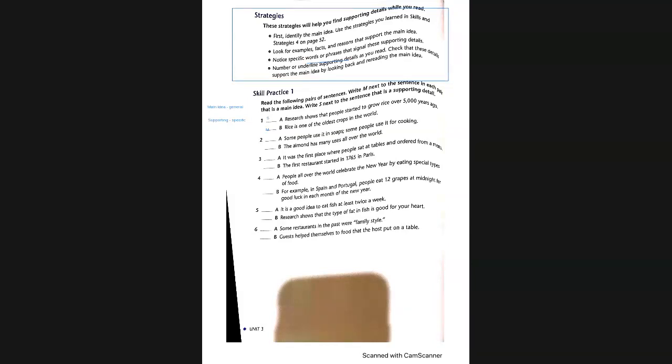Number two, can you read it, Stella? Some people use it in soups. Some people use it for cooking. The almond has many uses all over the world. Do you know what almond is, you guys? Yes, almond, I know. Okay, which one, Stella, do you think is the main idea, A or B?